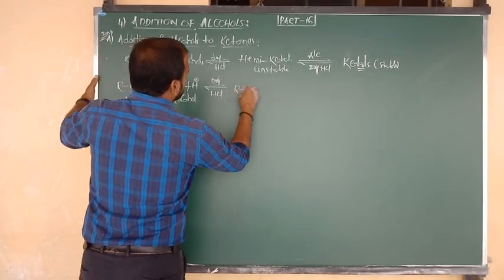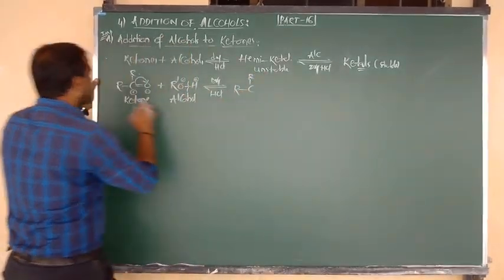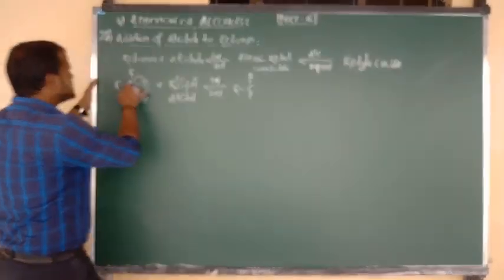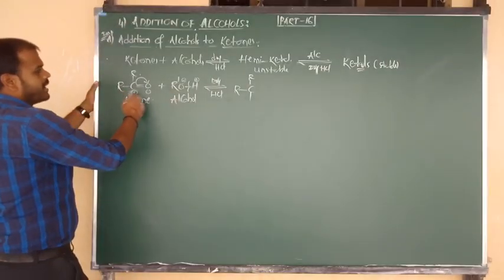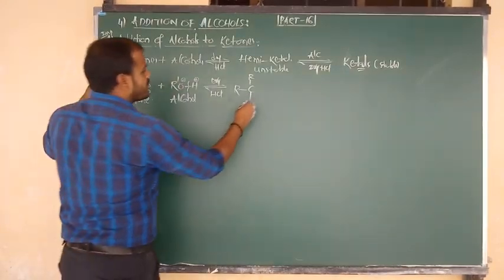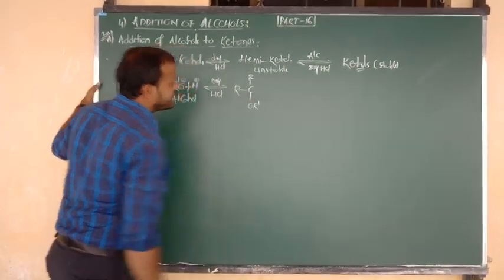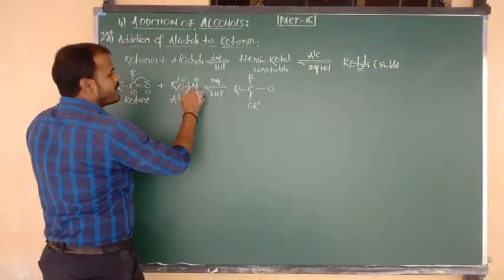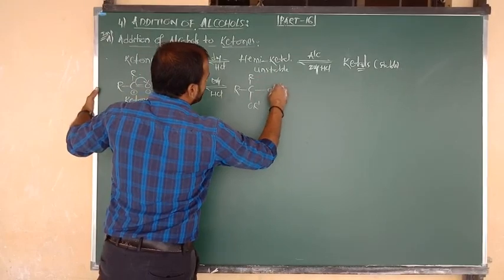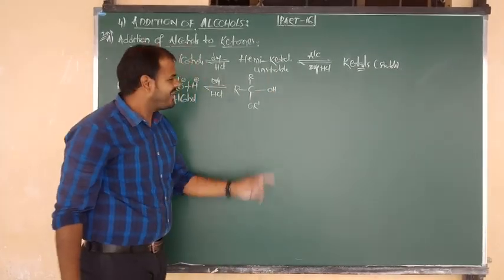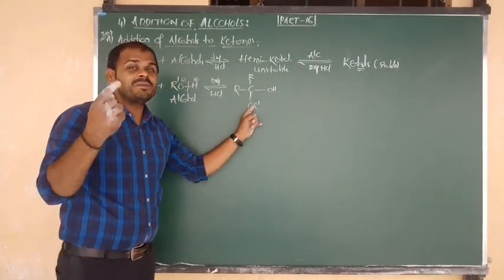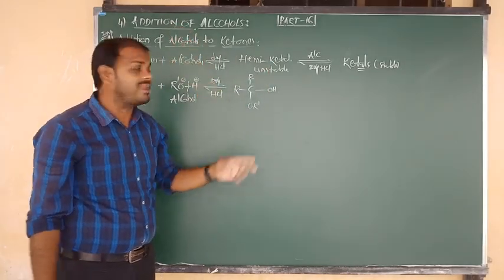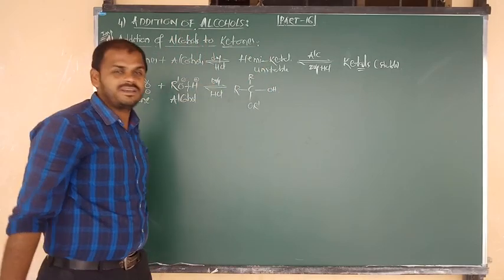So what is the product? R bonded to C above plane R, R bonded to C above plane R, which I have written as it is. The central C contains the positive charge, attacked by the negative part, OR prime. The right side double bond becomes single bond, O minus is attacked by plus, so we get an OH group. Again the same: alkoxy alcohol. What is meant by alkoxy alcohol? These unstable compounds are called hemiacetal when coming from aldehyde, but this is coming from ketone, so we have to say hemiketal.